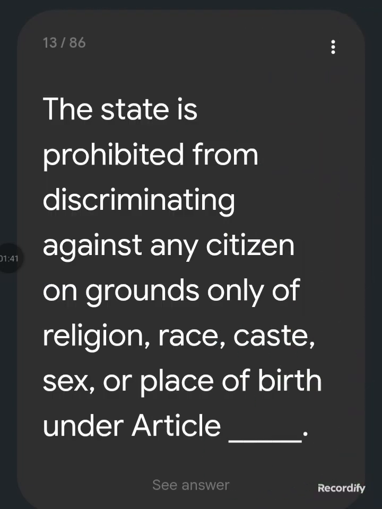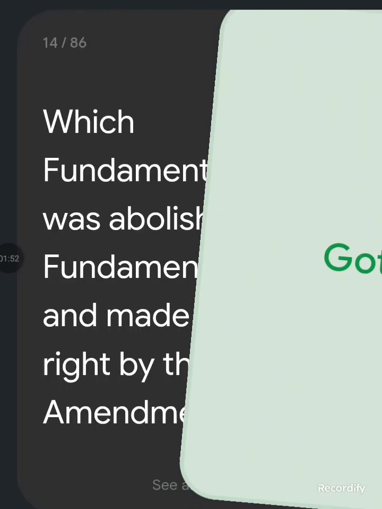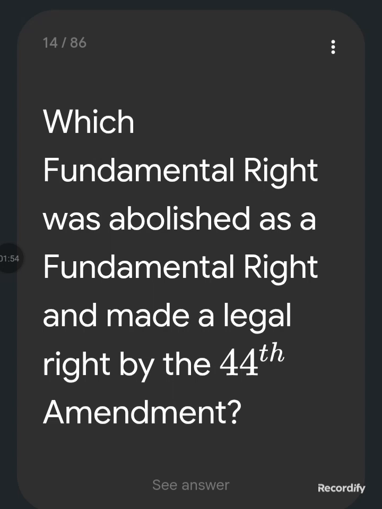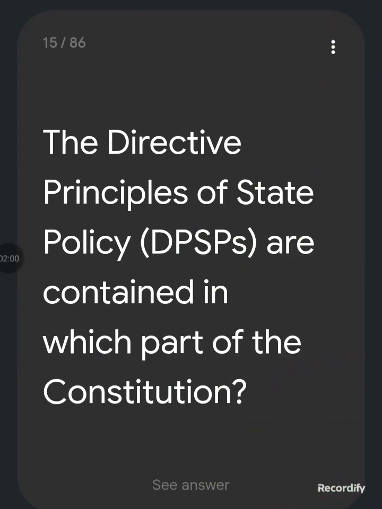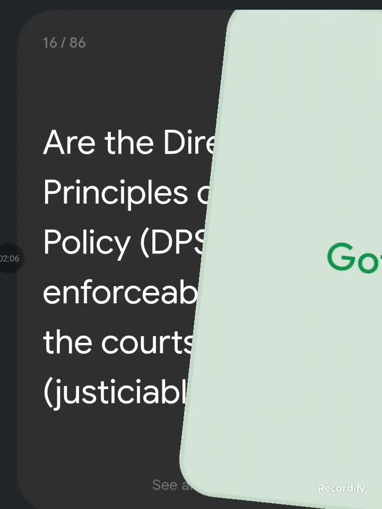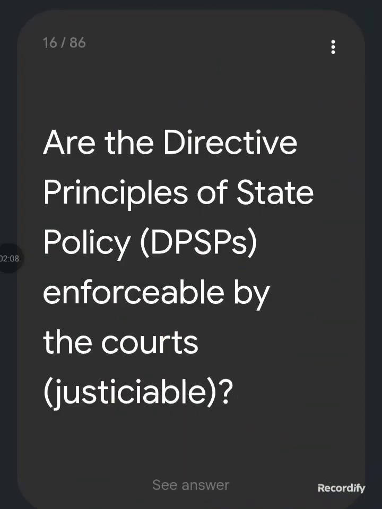The state is prohibited from discriminating against any citizen on grounds only of religion, race, caste, sex or place of birth under Article 15. Which fundamental right was abolished as a fundamental right and made a legal right by the 44th Amendment? Right to property. The directive principles of state policy are contained in which part of the Constitution? Part 4. Are the directive principles of state policy enforceable by the courts? No.